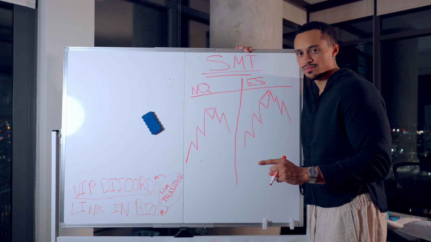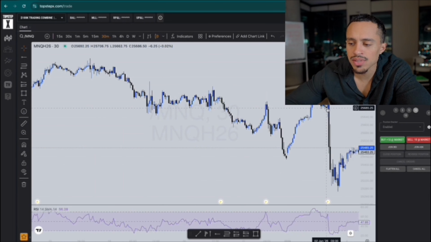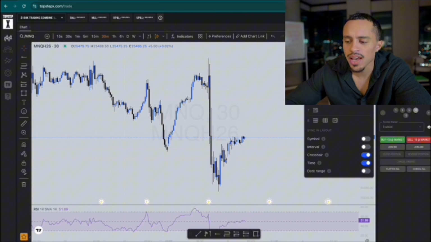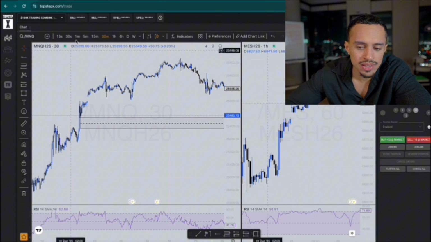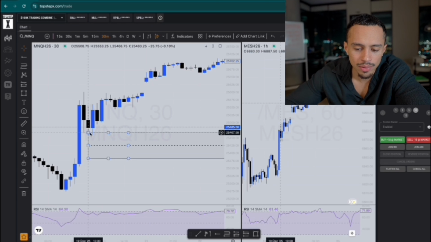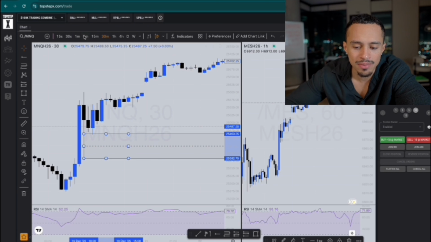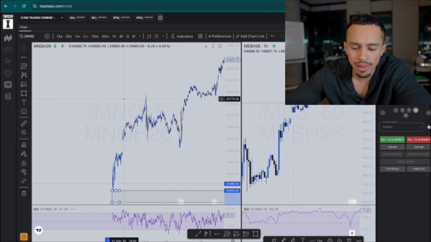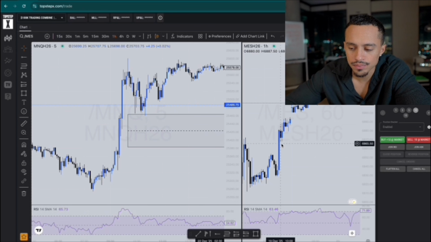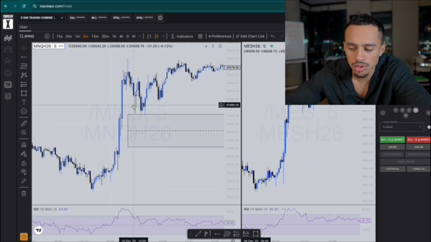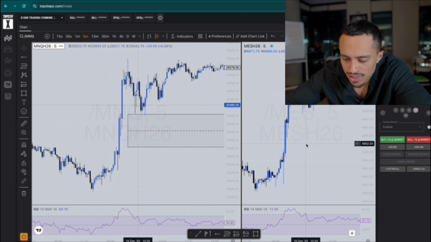To the charts. SMT divergence. Okay, so as soon as we tapped into this fair value gap on the 1 hour, I'm going to the correlating time frame. That is the 5 minute. And when I do that, I'm also going to do that on this chart. So, boom, 5 minute. I'm also going to do it on this chart, and I'm going to look for SMT divergence.